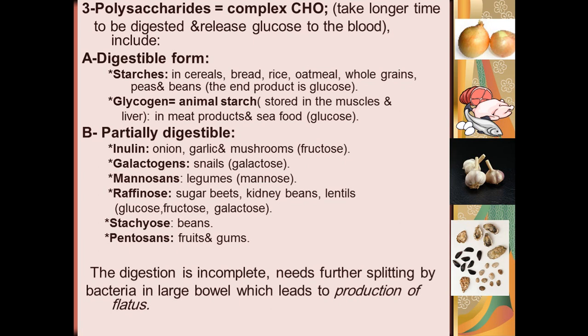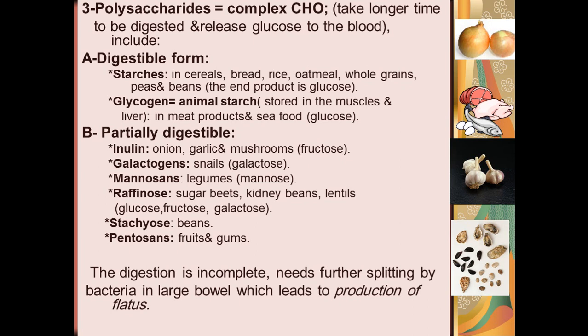So starch is present in high amounts in many foods, and the end product is glucose. Glycogen is an animal starch. It is stored in the muscles and the liver, and in meat products and seafood, and the end product is also glucose. So this is a digestible form of polysaccharide.